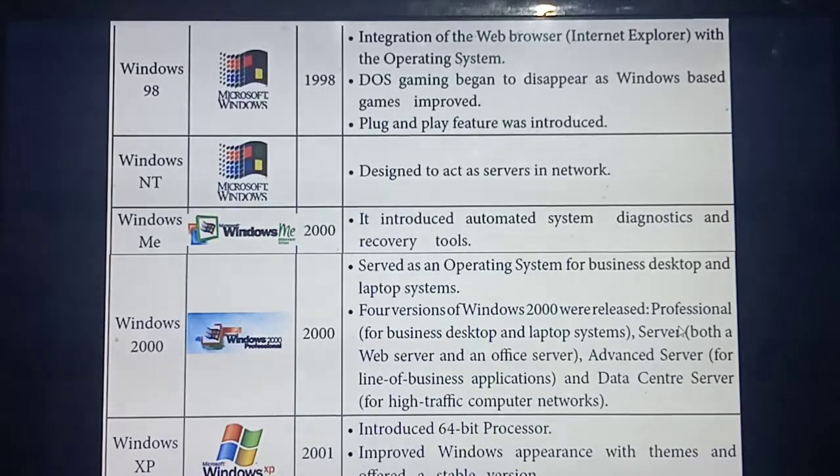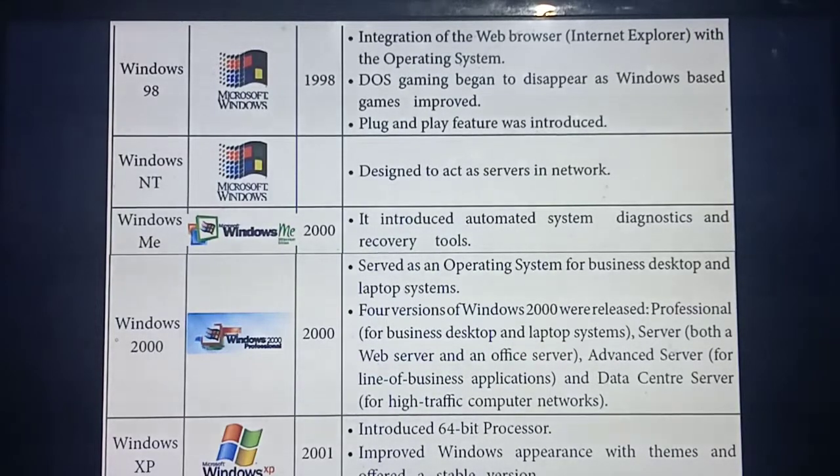Professional is mostly used by business people, and also laptops will mostly install this Professional. The next one is Windows Server. If you need to save a huge number of files in a system, we call it a server, and that kind of system will install Windows Server. The next one is Advanced Server.